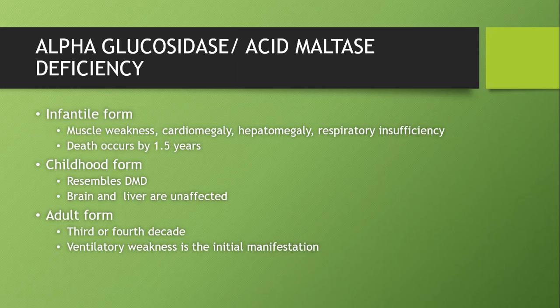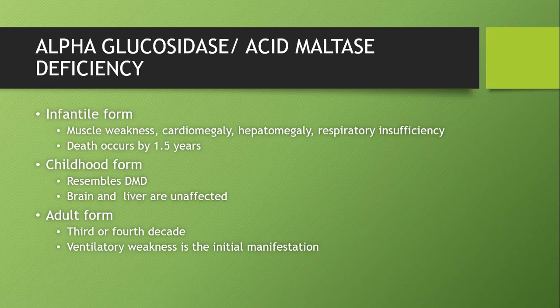We know very well there are 9 types of glucose metabolism disorders. Only 3 involve the muscle commonly. The most common being alpha glucosidase deficiency or acid maltase deficiency. 3 forms are present: infantile, childhood, and adult form. Infantile form is severe enough to cause death by 1.5 years of age. It presents with muscle weakness, cardiomegaly, hepatomegaly, and respiratory insufficiency.